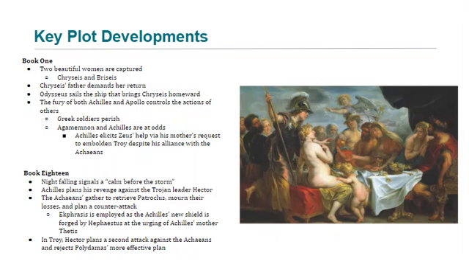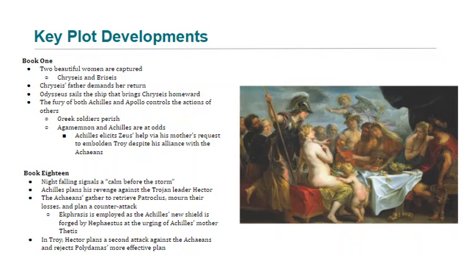Key plot developments in books 1 and 18 include the following details. Two beautiful women are captured, Chryseis and Briseis. Chryseis' father demands her return. Odysseus sails the ship that brings Chryseis homeward. The fury of both Achilles and Apollo controls the actions of others. In this case, Greek soldiers perish, and Agamemnon and Achilles are at odds.